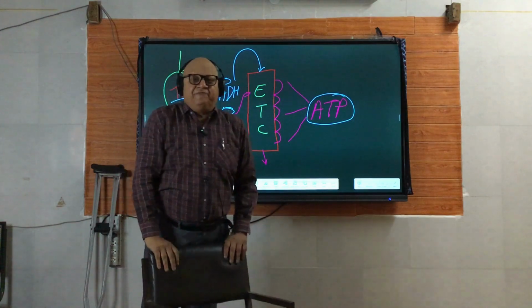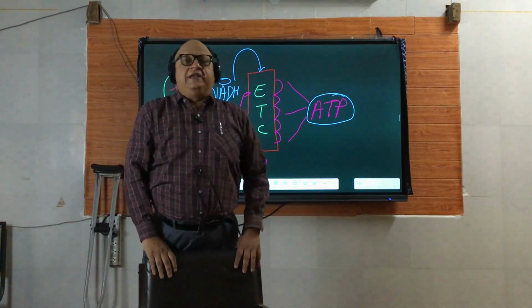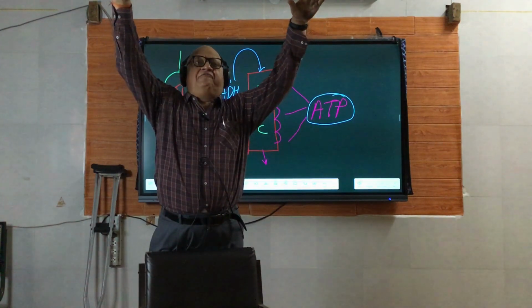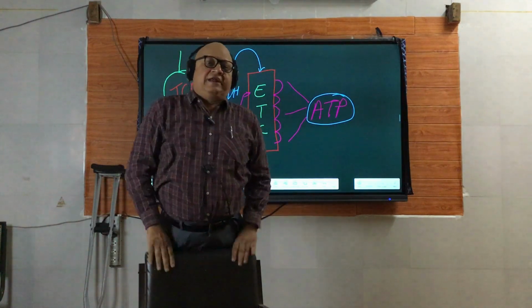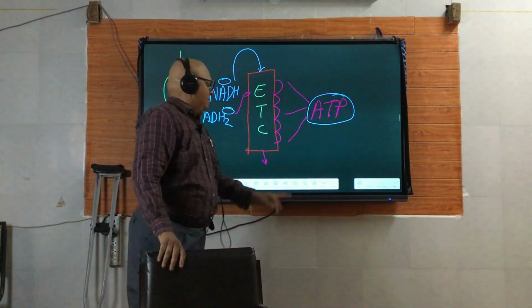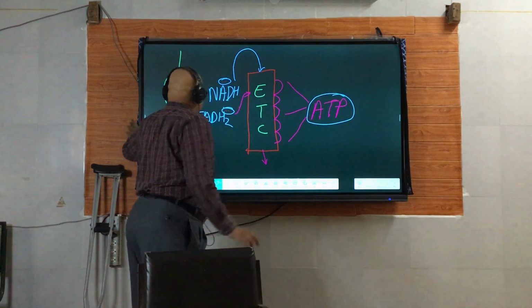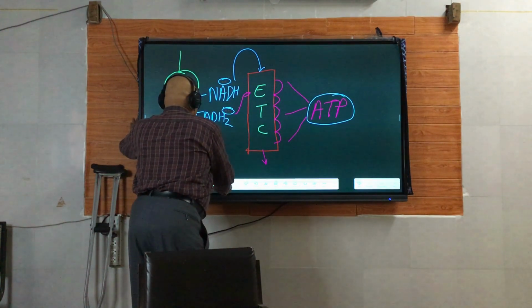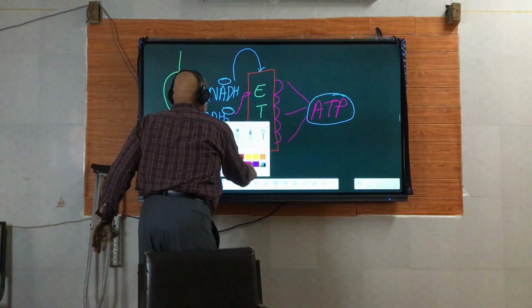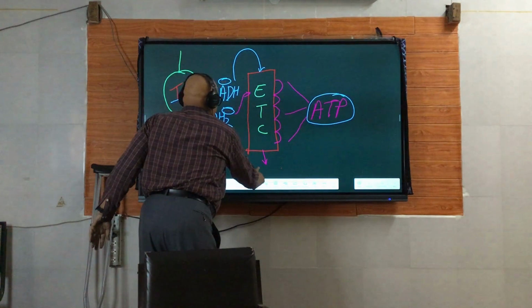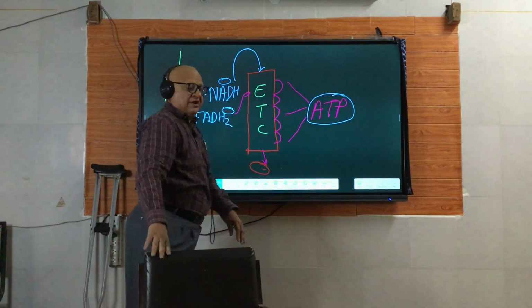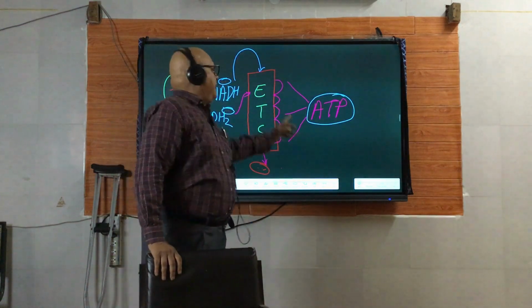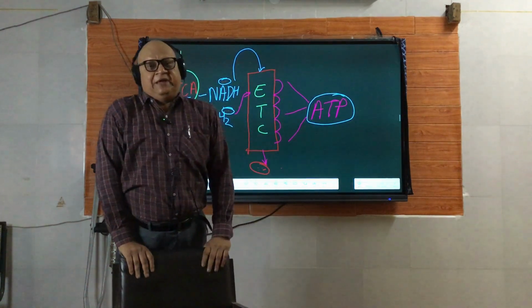Now, please see, when the electrons entered the electron transport chain, they were very high in energy content. Energy rich electrons, that's what we call them. And when they are emerging, at that time they have lost most of their energy. So, where has this energy of the electrons gone? This energy is trapped in the form of ATP.